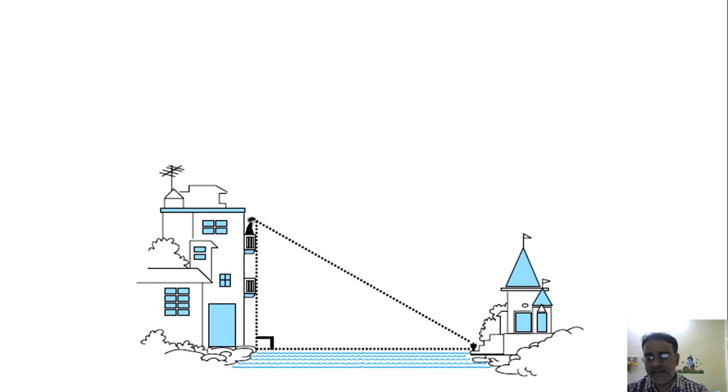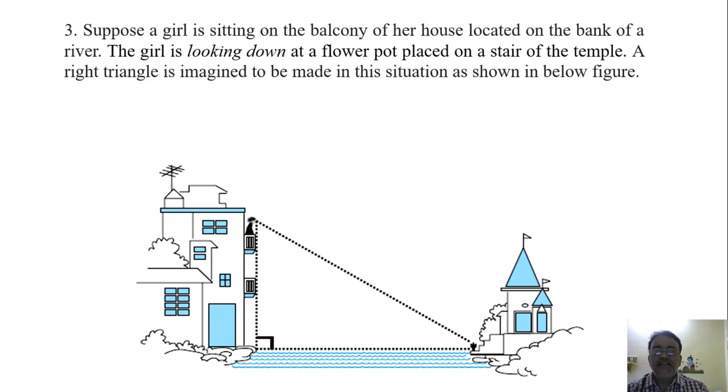Now see the reverse case, when the object is below the horizontal level of the eye. A girl is sitting on the balcony of her house located on the bank of a river. The girl is looking down at a flower pot placed on a stair of the temple.